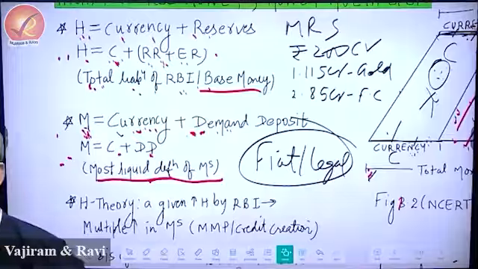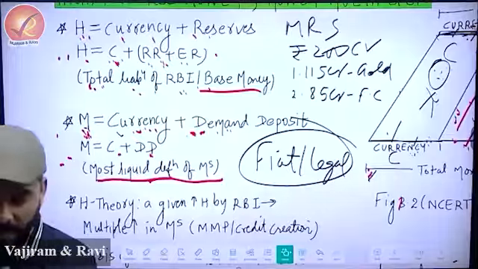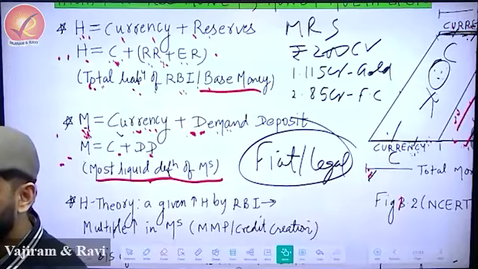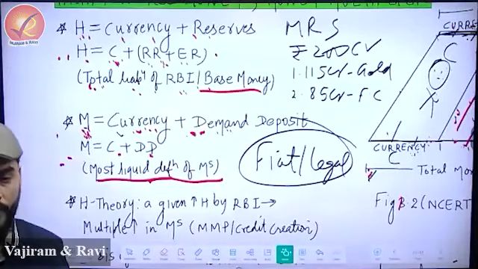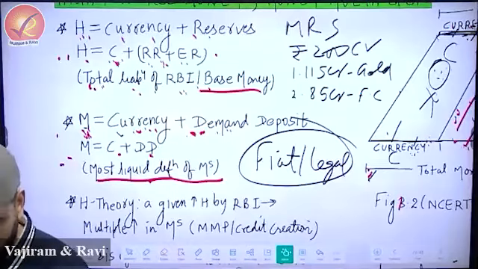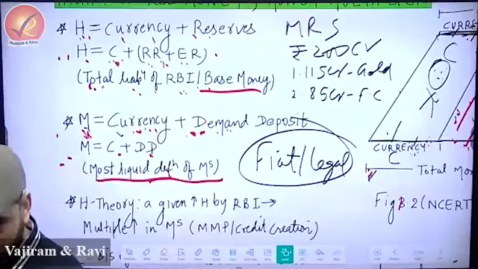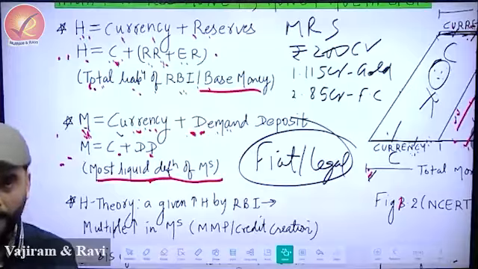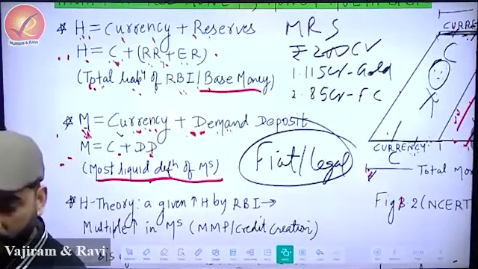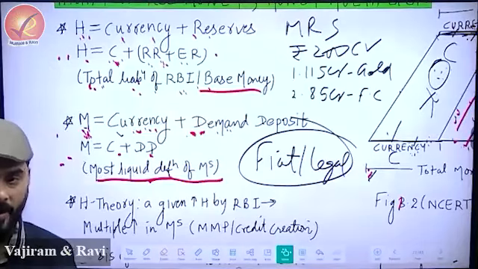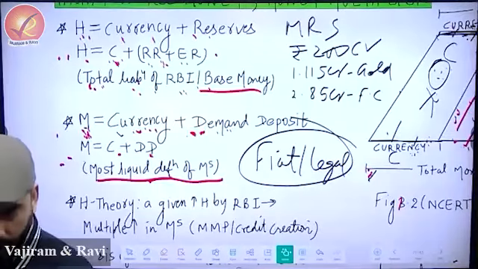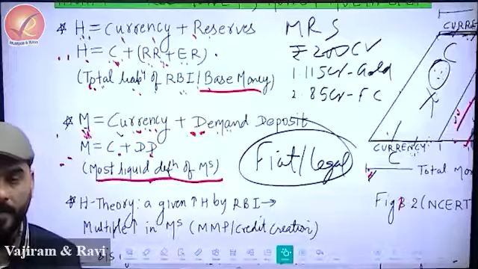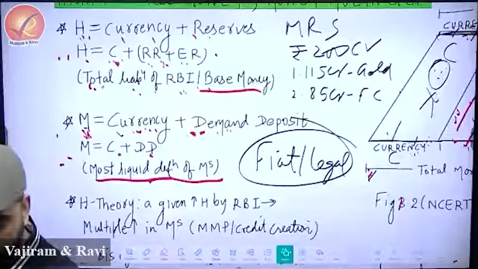This gives the power to the banks. This is very important, guys. This gives power to the bank to use the remaining fraction for credit creation, if they extend loans.